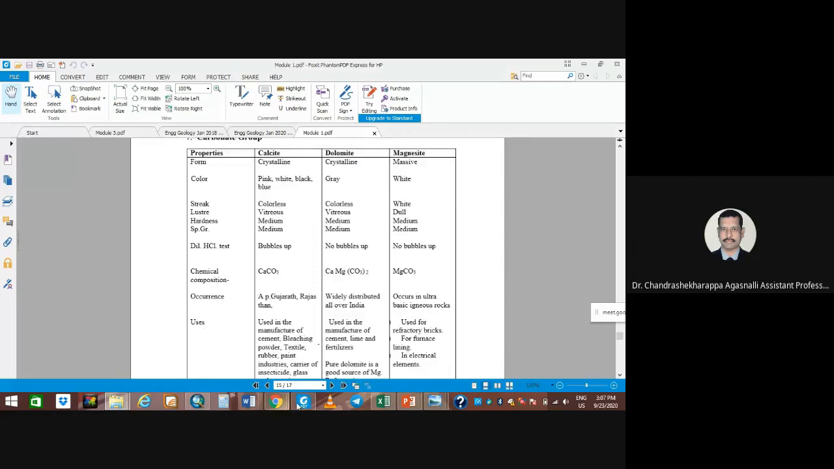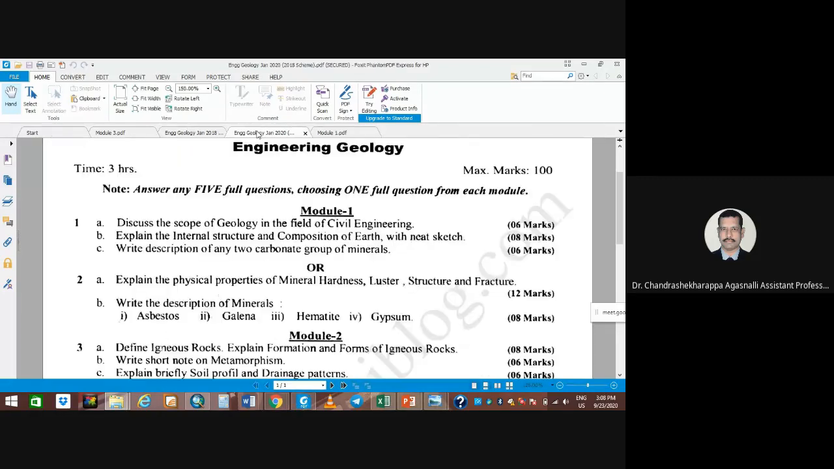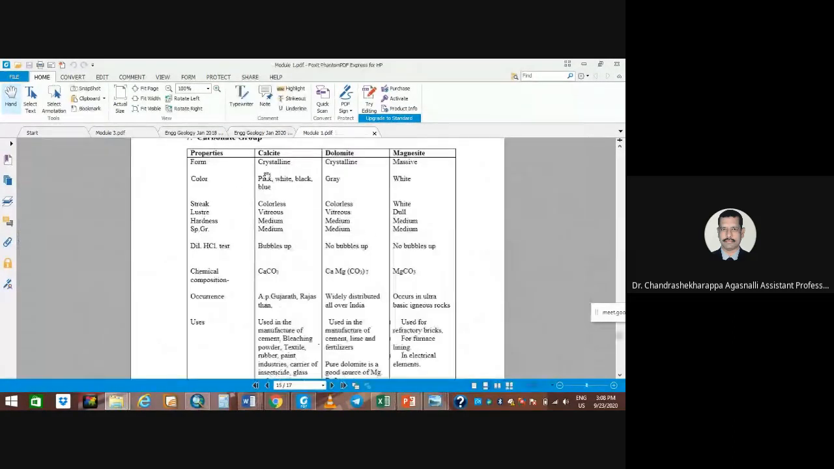explain with the physical properties. That's what this is. Description of any two. Write the description of any two carbonate group of minerals, meaning how it forms, color, how it looks, what is the streak, luster, hardness, specific gravity, whether it dilutes with HCl, chemical composition, right? For description,